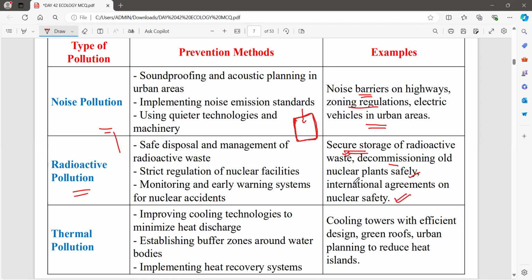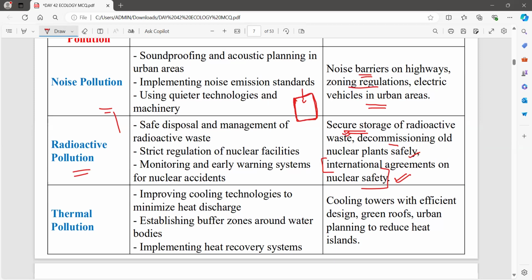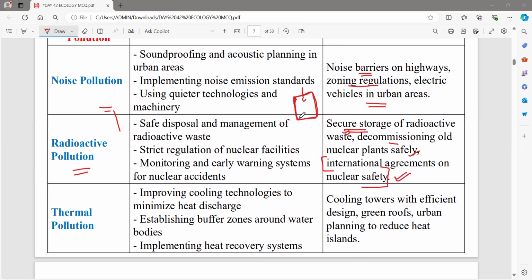nuclear safety. International agreements play an important role in reducing nuclear emissions, because when two or more countries come together and make an agreement, if only India makes an agreement, then only Indian thoughts will circulate. But when important leaders from throughout the world meet, different ideologies come across, and after that they design an international agreement, which will be very effective against nuclear pollution.